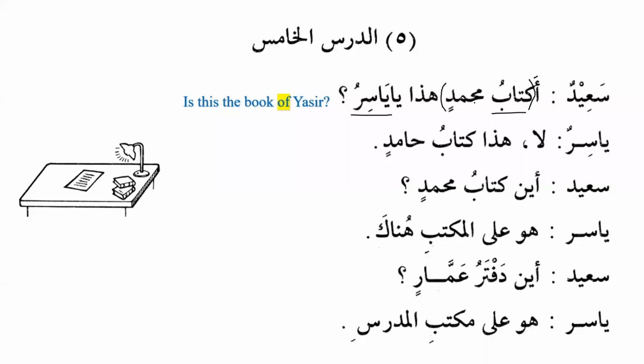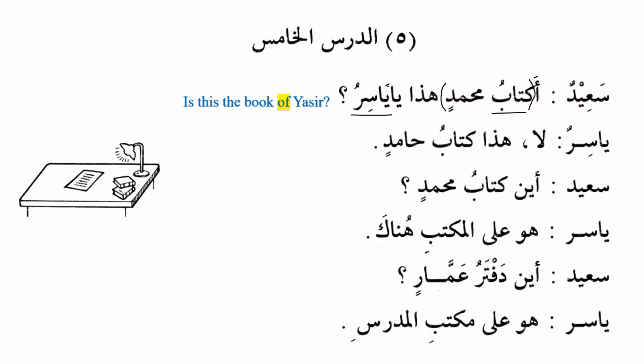Akitabu Muhammadin hadha ya Yasiru. Is this the book of Muhammad, O Yasir?